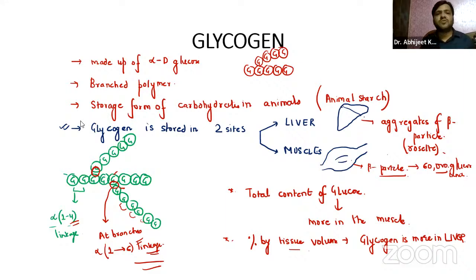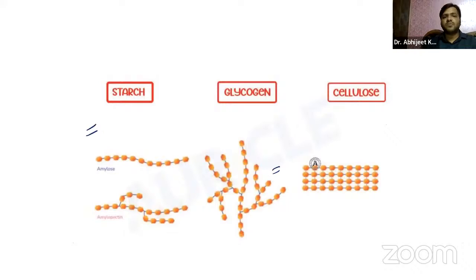That is about the glycogen, guys, right? In a very simple manner, I've just tried to draw the structure and the important points that are relevant for the exam. So these points you can't forget. I hope you can see the structure of the glycogen over here, right? We have the branching points where the alpha 1 to 6 linkage is present, but in the linear structures, remember we have alpha 1 to 4 linkage, right?